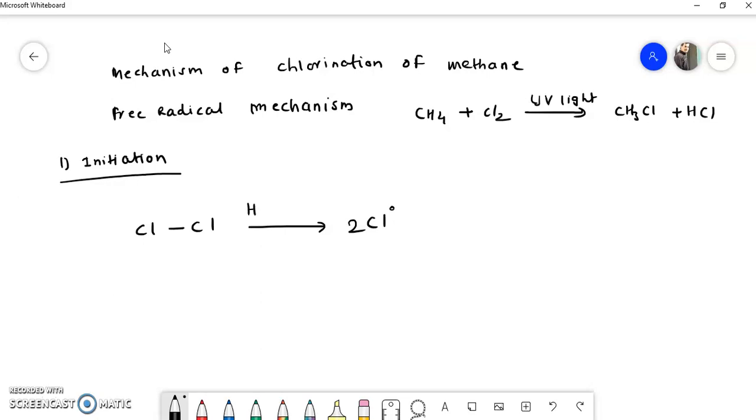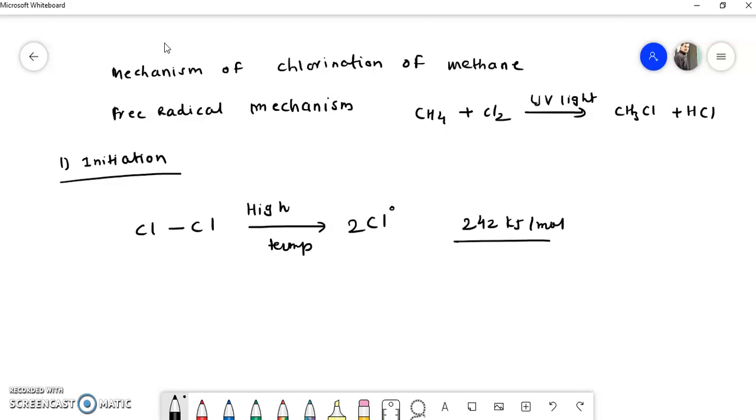If we provide high temperature conditions, then a sufficient amount of energy is provided to break this bond. The energy required is about 58 kilocalorie per mole, or 242 kilojoule per mole. If we provide this much energy, then the bond between the two chlorine atoms breaks down to form two chlorine radicals. So this is the first step, called the initiation step.